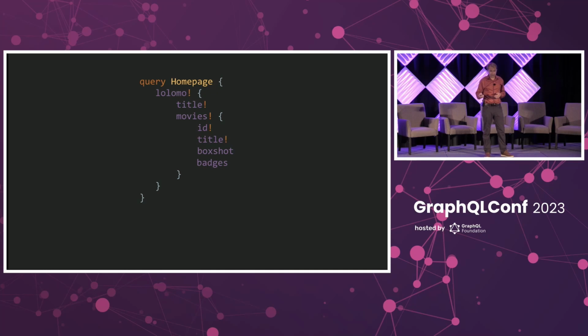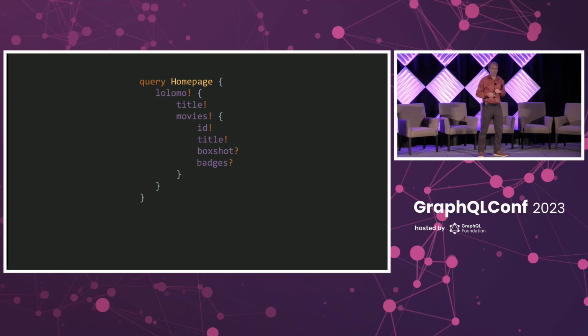And so you can add a question mark. There we go. And so this will flip the non-nullability the other direction. This will say, for this field, actually, it's okay. We're going to handle the null. In this case, we're going to show you a gray box with just the title. And so this gives even more control to the client.